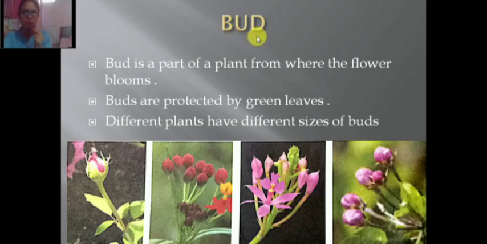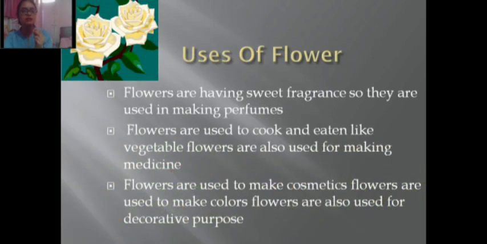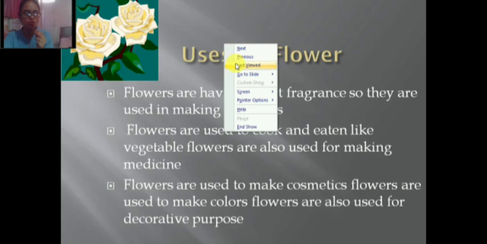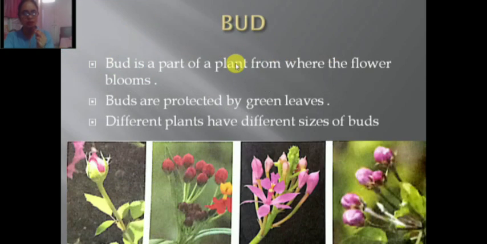A bud is a part of a plant from which the flower blooms or develops. The second fact we learned is that buds protect the flowers, and buds are protected by green leaves. Different plants have different sizes of buds, and we can say different flowers have different sizes and shapes of bud.